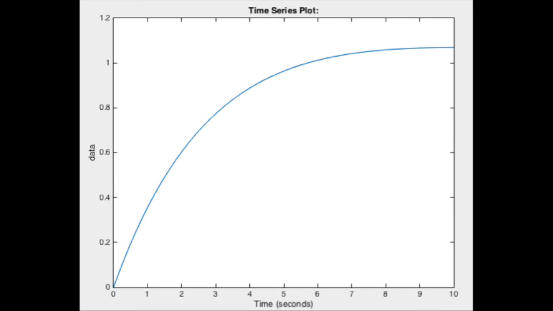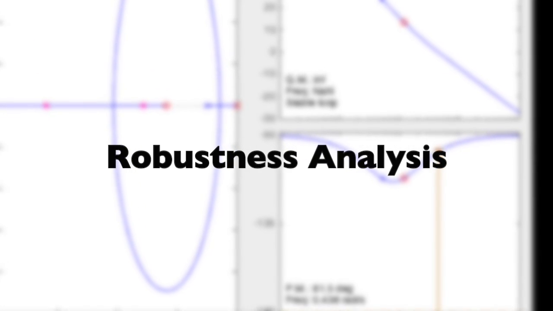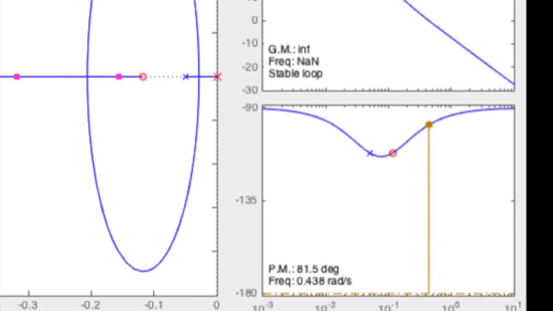When the step response for this is plotted using Simulink, we are given this graph. As you can see, our rise time is less than 5 seconds, our percent overshoot is less than 10%, and our steady state error is close to 0, proving that all of our design specifications were met. Our final phase margin was 81.5 degrees, which is greater than our 59.1 degree specification.